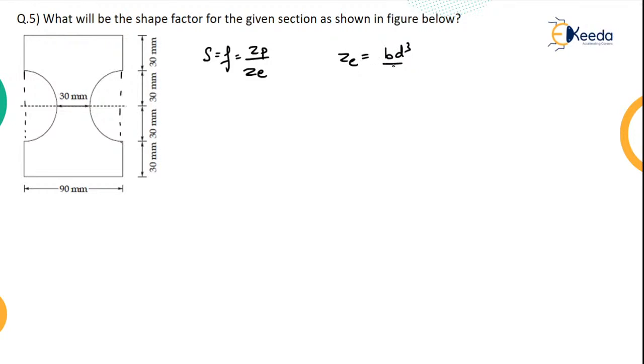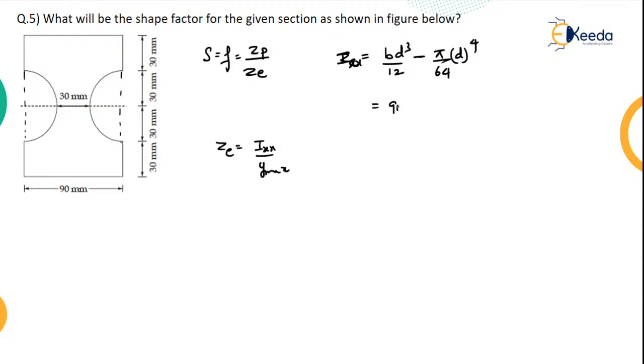ZE is what? BD cube by 12. No, for ZE I need IXX by Y max. So IXX is BD cube by 12 minus pi by 64 d power 4. What is this? Moment of inertia of the circle. Here a half circle is there, here a half circle is there. It is symmetrical about the x-axis, so directly I am multiplying it as a circle instead of two semicircles. If you want to do it as two semicircles, you can just multiply the semicircle value by 2. That will also give you the correct answer.